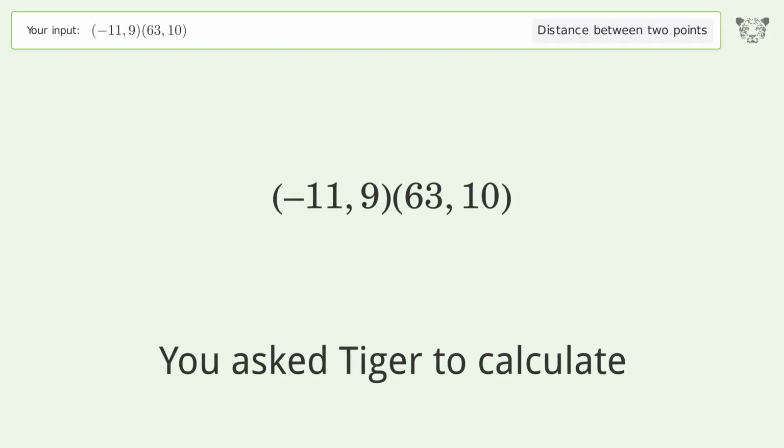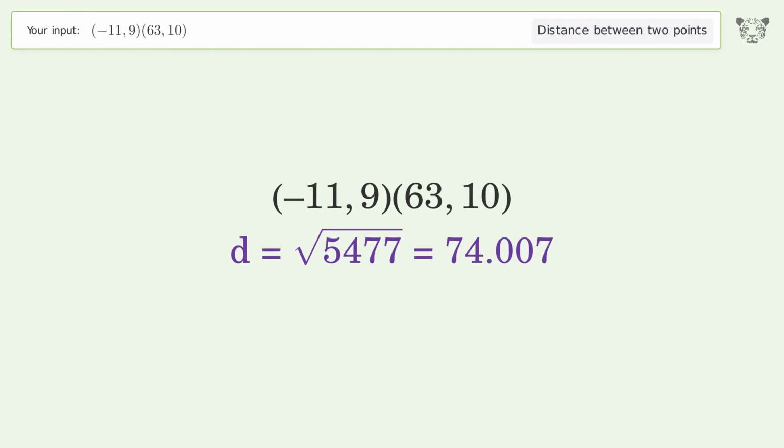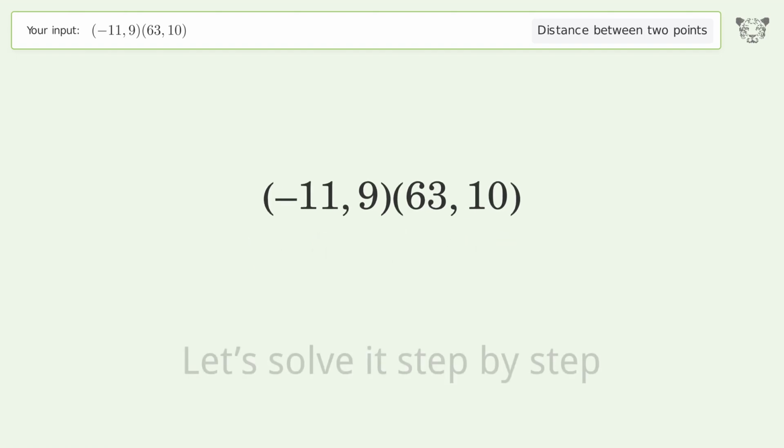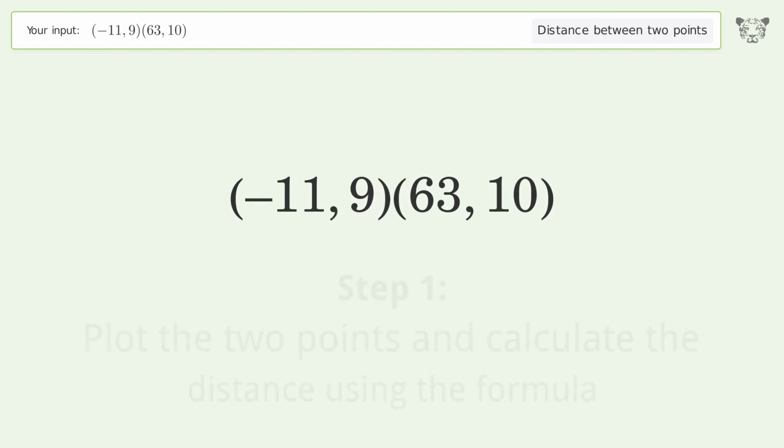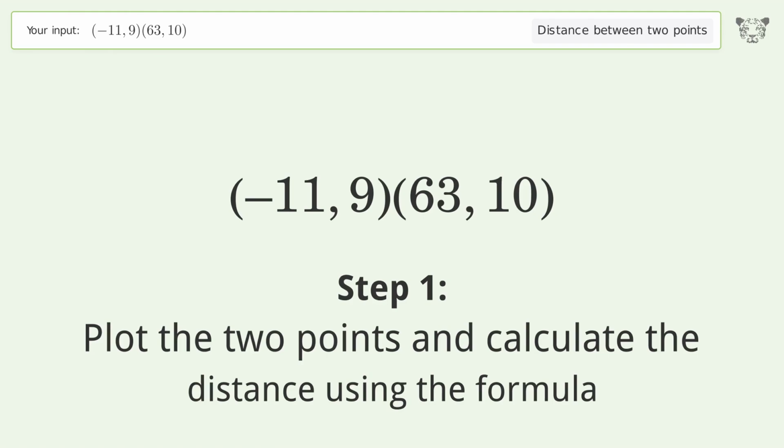You ask Tiger to calculate. This deals with the distance between 2 points. The distance between the 2 points is the square root of 5,477, or 74.007. Let's solve it step by step. Plot the 2 points and calculate the distance using the formula.